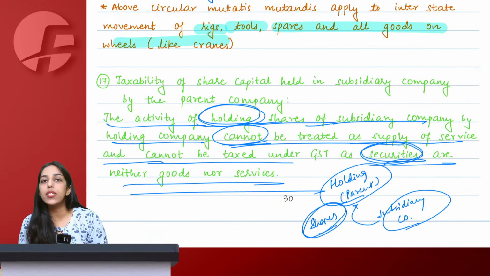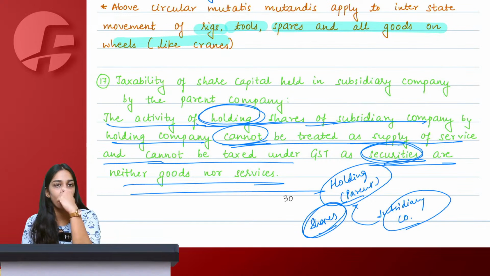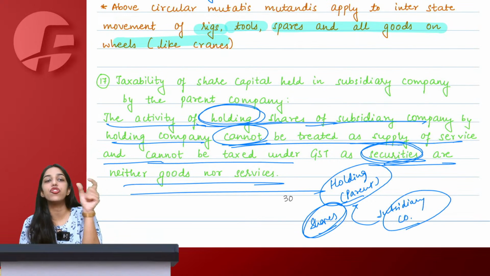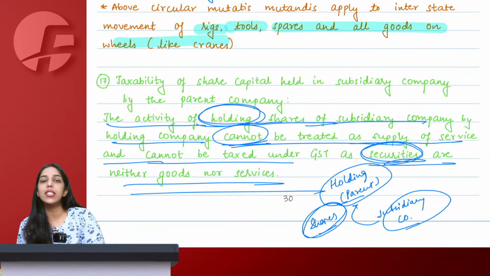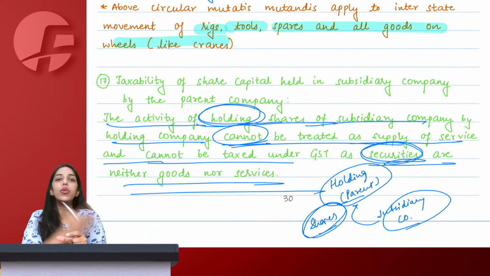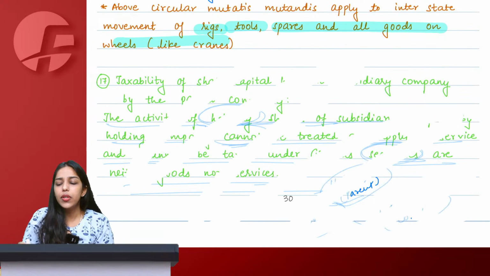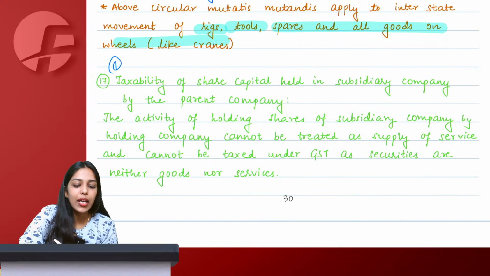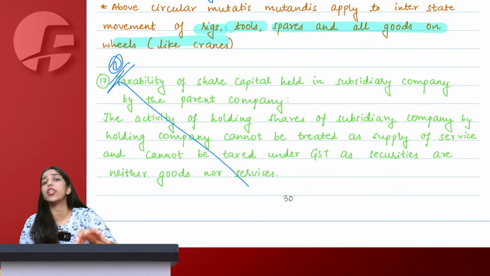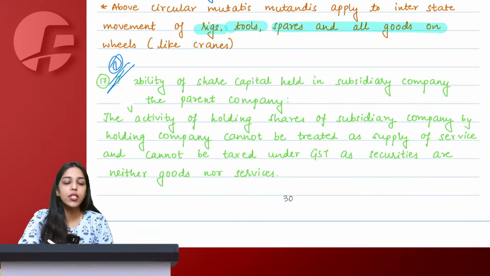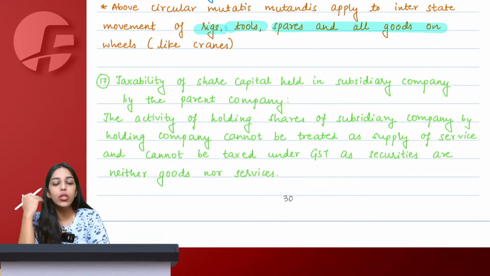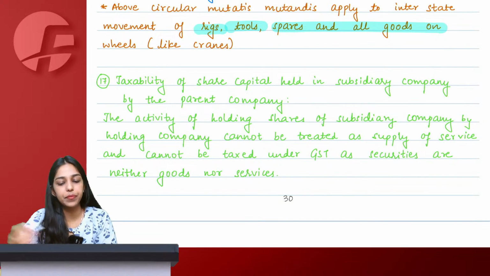If you are dealing in something which is not goods or services, obviously GST cannot be levied on it because GST, goods and services tax, can only be levied on goods or services. Yes or no? You can simply write it as C category here. It is okay even if you do not refer to this on the day of examination because you already know this. There is no need to teach you this again.